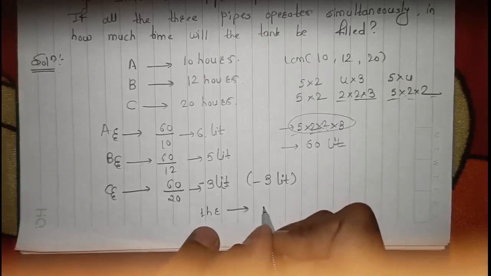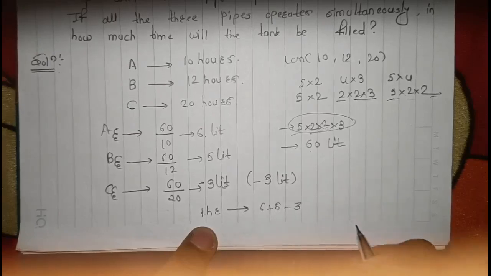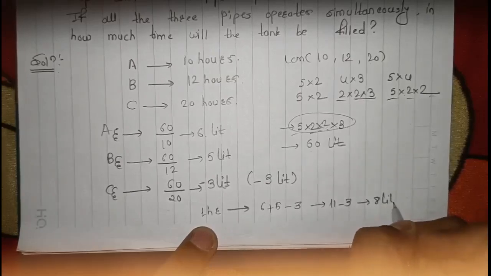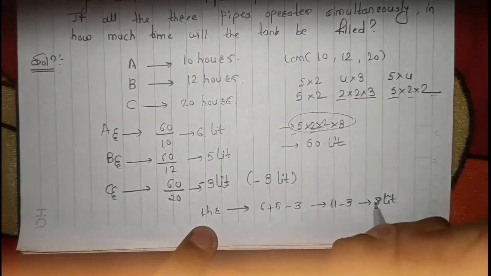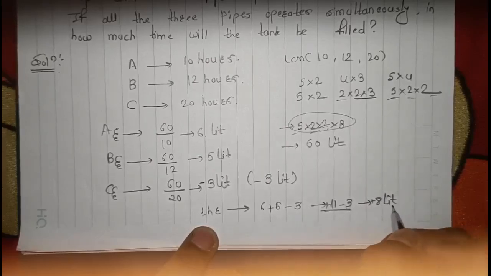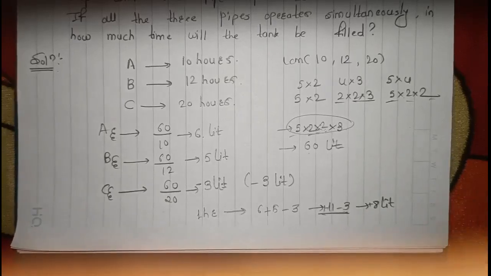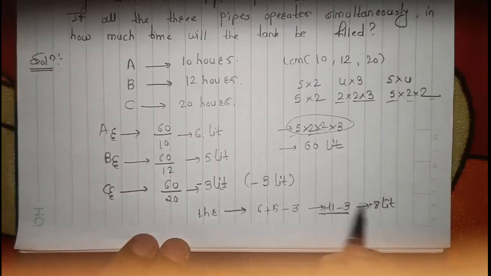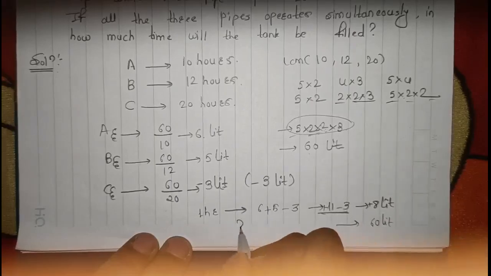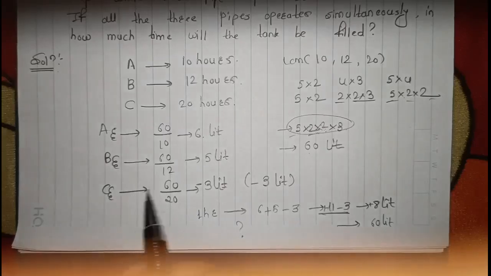Effectively, in 1 hour, 6 plus 5 minus 3. That is 11 minus 3, that is 8 liters. Plus 8 liters. We have got plus here, right? So in 1 hour, effectively, our tank is getting filled, right? So total 60 liters will be filled in how many hours? That is our answer. That is 60 upon 8.